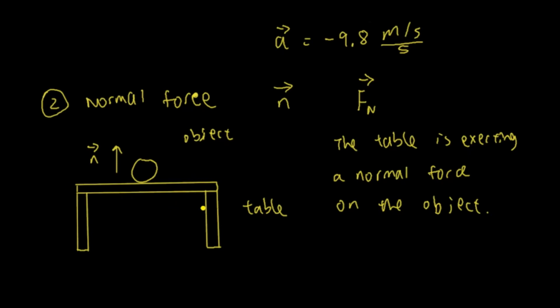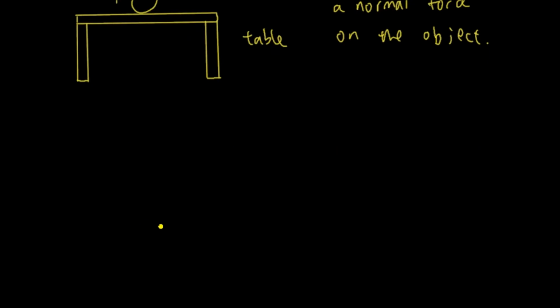Now we have to think about another situation. Let's say there's a ramp here, like this. There's an object here. Here's the thing, the object is sitting on the ramp.